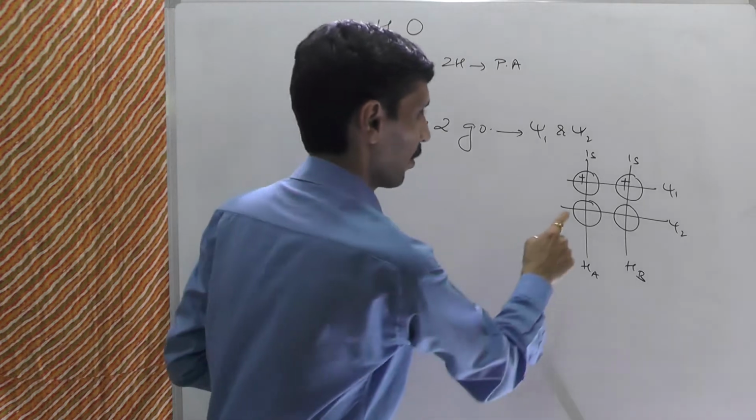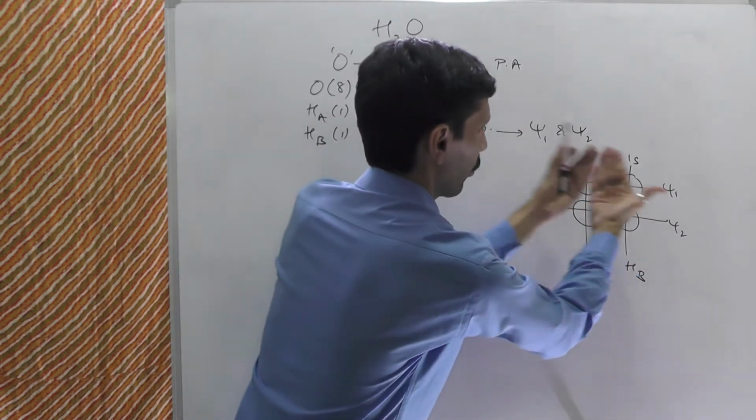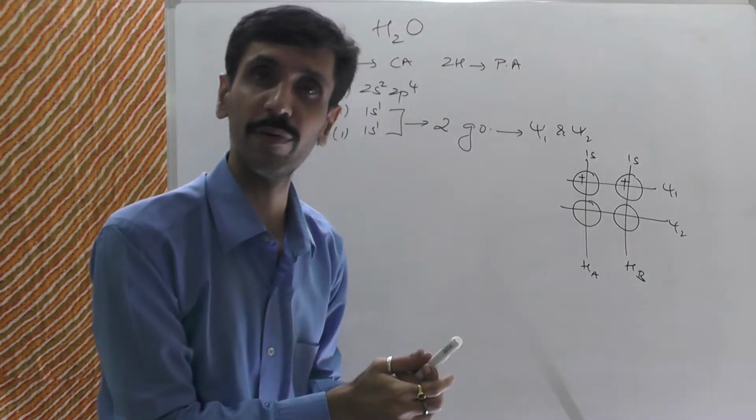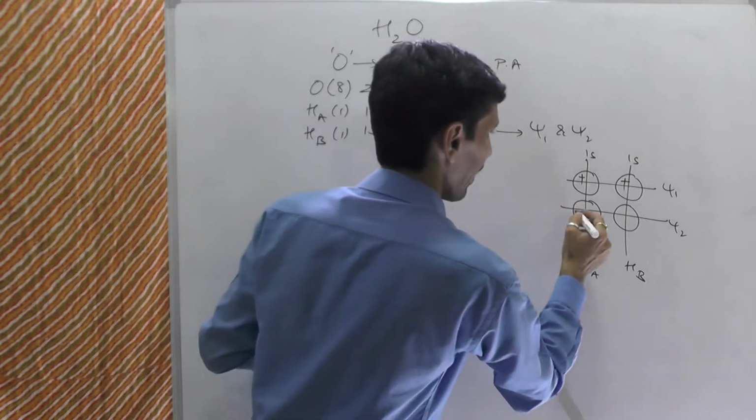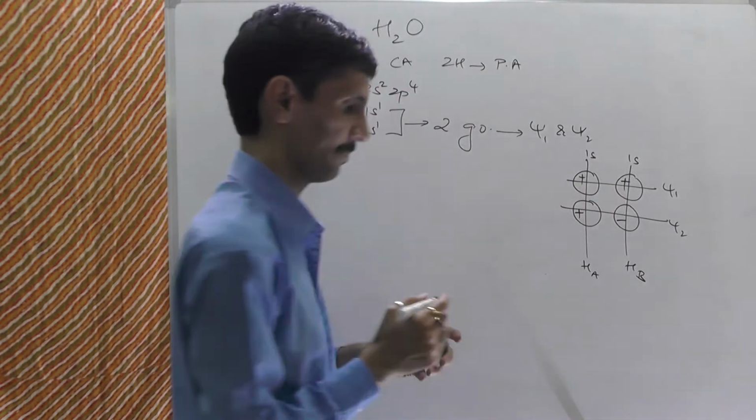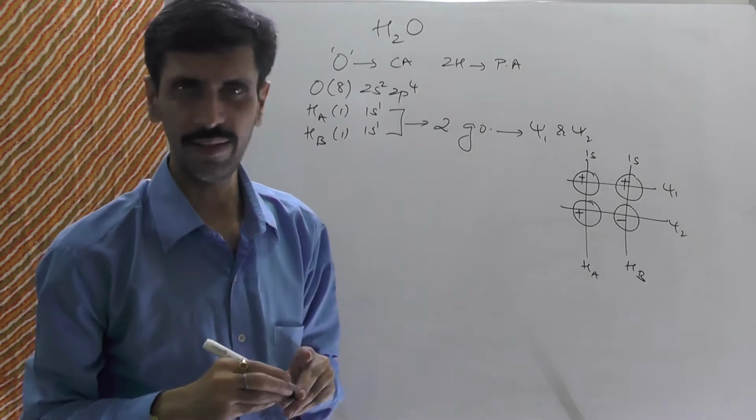Okay, next one is we go into Psi2. One combination is going to be with same sign, the other combination is going to be with what? Opposite sign. तो क्या आ जाएगा? इधर प्लस होगा तो इधर माइनस हो जाएगा. Done?